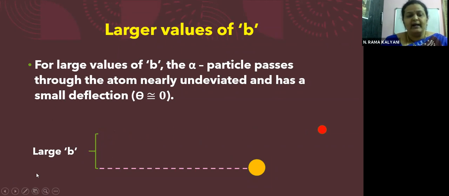It is not showing any kind of deviation as it is moving away from the nucleus because of large B value. Because of large B value, the alpha particle is moving almost undeviated, which means that theta is approximately equal to 0. Isn't it, children? Theta is approximately equal to 0. So what we have seen here is, children, as impact parameter value increases, the scattering angle decreases. Yes? So children, I hope you understood this relation here.